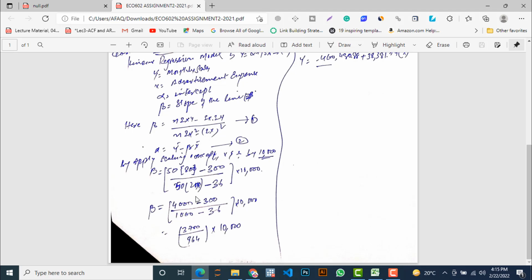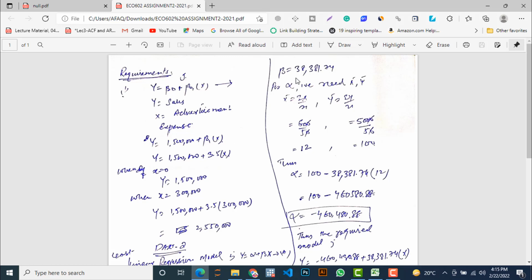So by solving the element inside the square braces, we will get 3,700 divided by 964 into 10,000, and the beta value is 38,381.74. Actually the value is not supposed to be very high, but in this case it is very high. I don't know, because we have used very high values in this formula. So please check with your friends. Okay, all the given information is correct. So on the basis of this information, I have calculated this one.